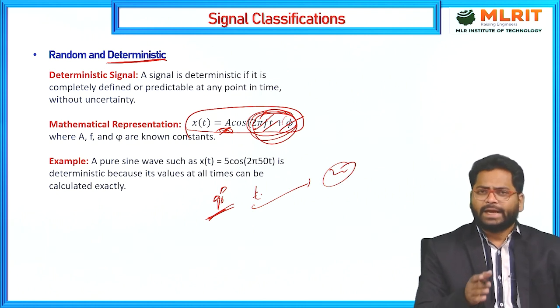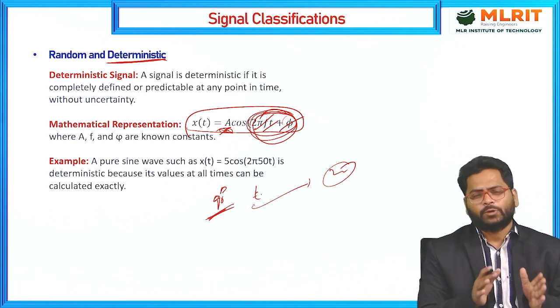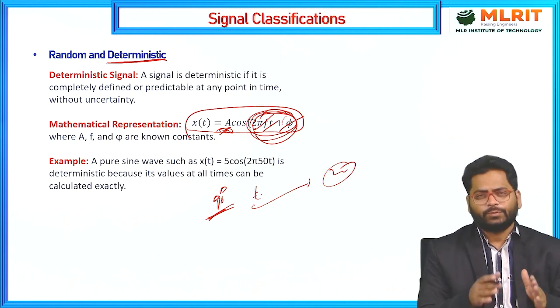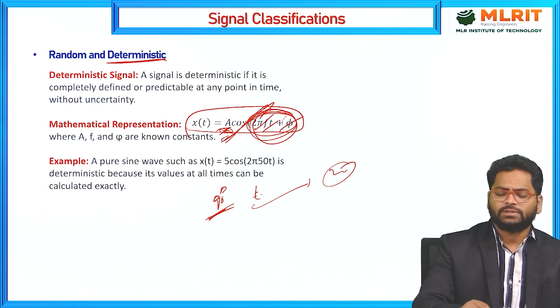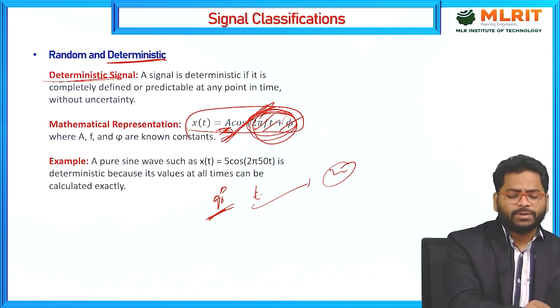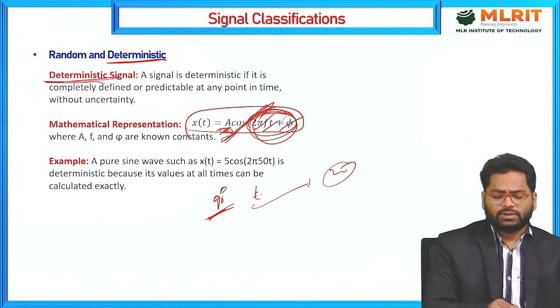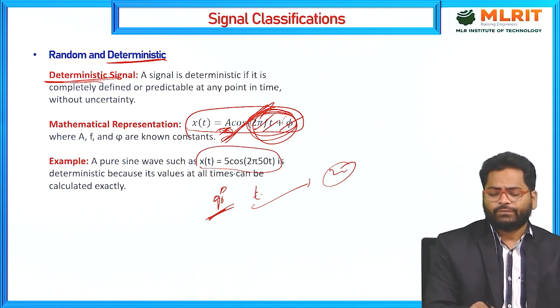That means at present and in future we can perfectly estimate those values by using the mathematical equations. Those kinds of signals we call deterministic signals. The same example I already discussed: x of t equals cos 2 pi 50 t.